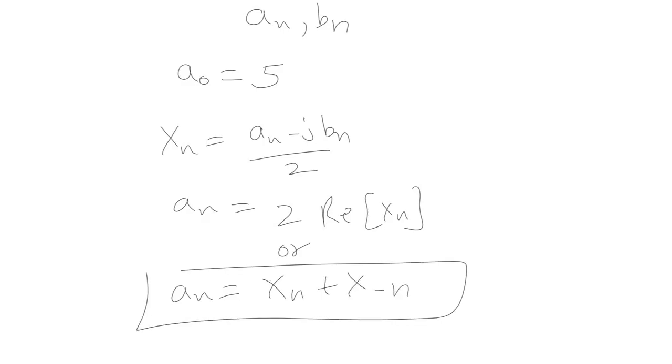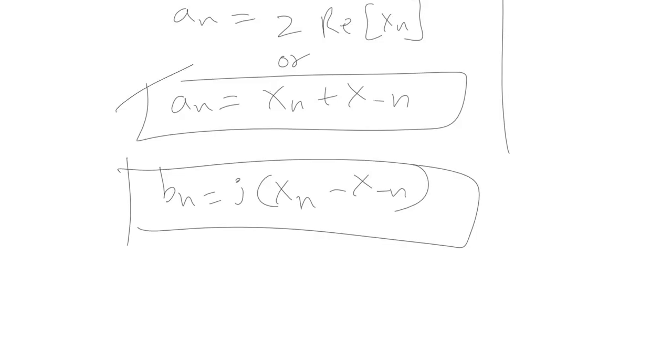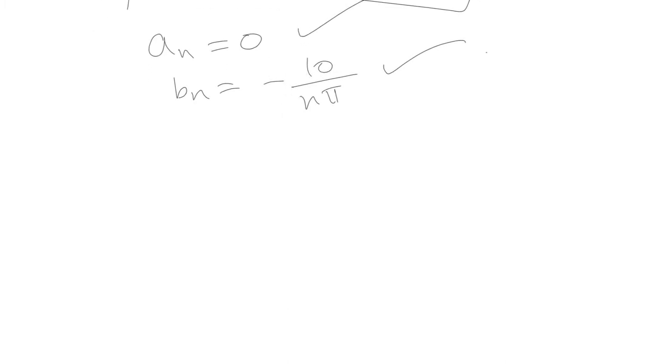This is one relation. Similarly, b n can be written as j times X of n minus X of minus n. Using these two expressions, you can find the values of a n and b n, and a n comes out to be 0 and b n comes out to be minus 10 by n pi. Using these values of a naught, a n and b n, we can easily write down the trigonometric Fourier series here.